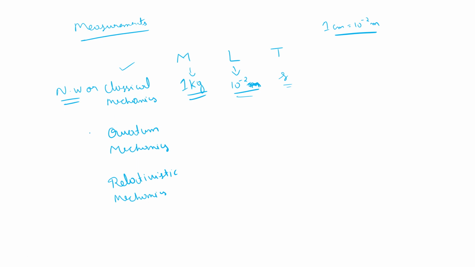So let's go with the next part, which is quantum mechanics, QMech. This is a tiny world. This was our world, this is a small world, and this is a big world. In the small, microscopic world, if you think about the tiniest mass, we can talk about the mass of the electron, which is 9.1 into 10 power minus 31 kg. 10 power minus 31 kg is the mass of an electron, which we can't even see with the naked eye.